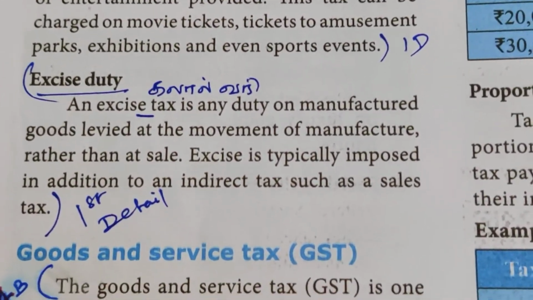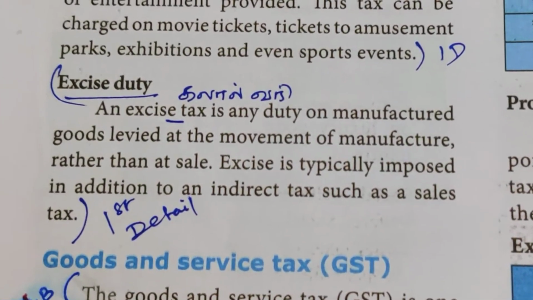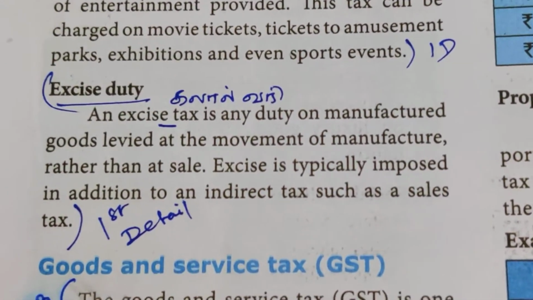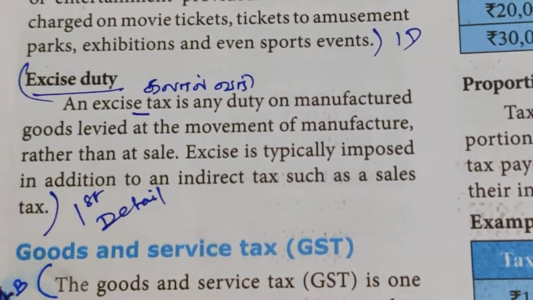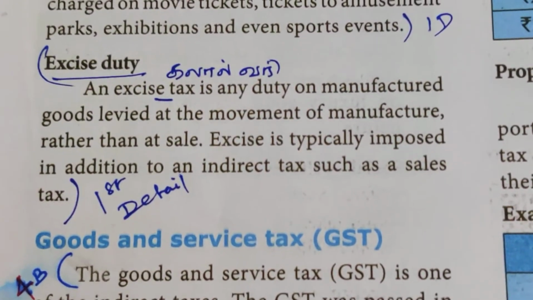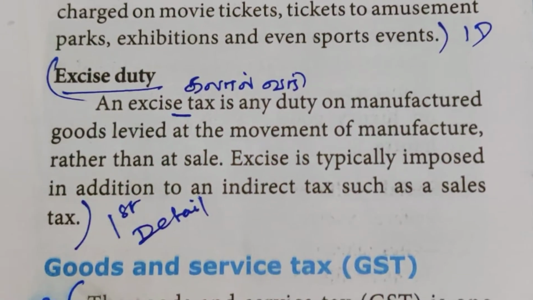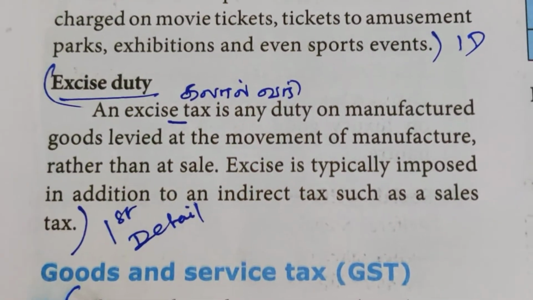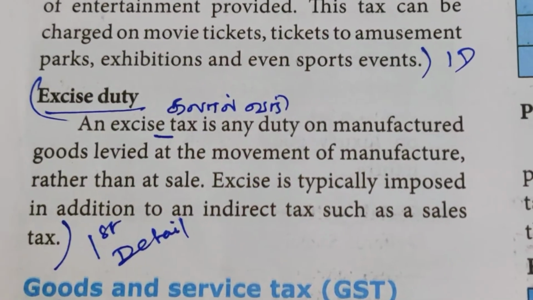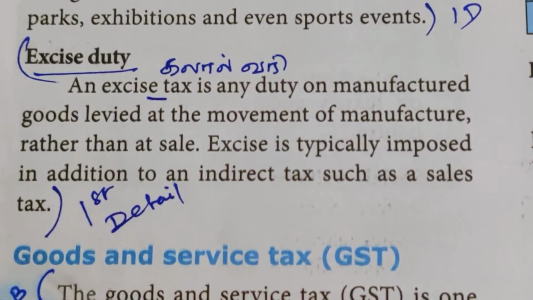Excise duty and excise tax is any duty. Excise depends on the drinkers, they are just using it for that. Excise tax is any duty on manufactured goods levied at the moment of manufacture rather than at sale. Excise is typically imposed in addition to an indirect tax such as a sales tax.